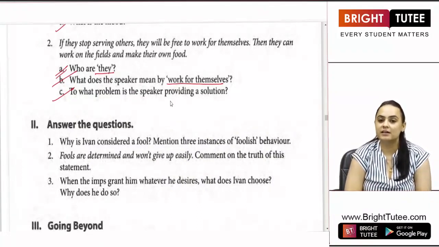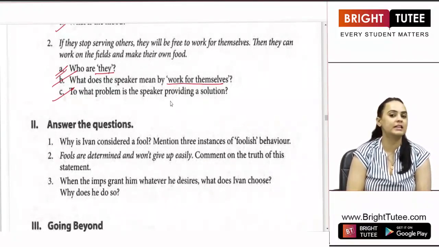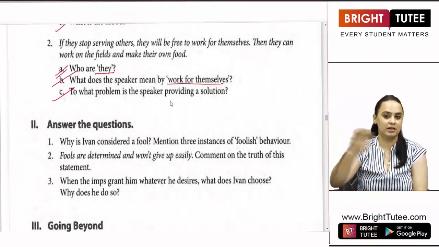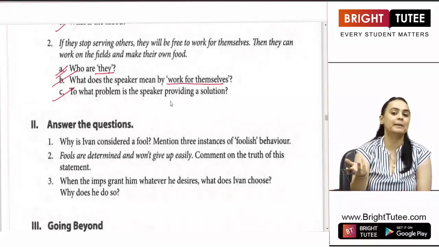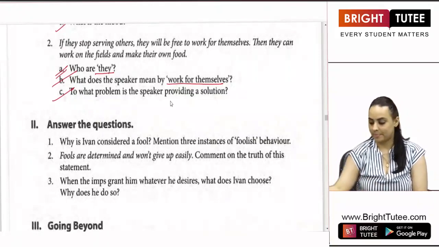Remember, the minister had told Ivan that their treasury was empty and they had no money to pay the soldiers or anybody to get them work done. And that is when Ivan said that if we do not have the money, we do not pay anybody, and tell everyone to start working on their own. Okay.